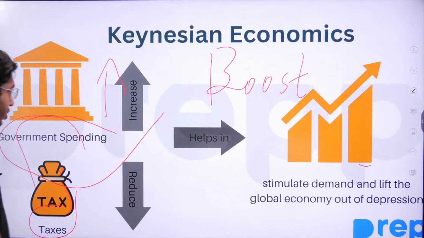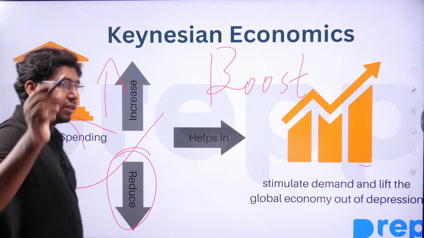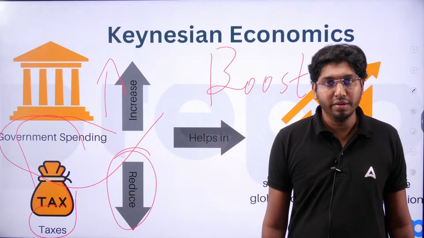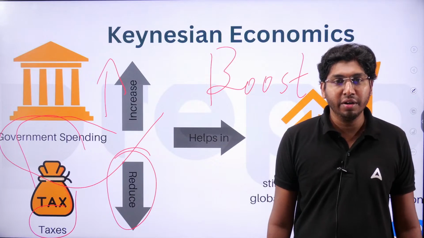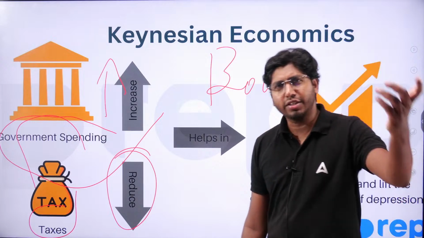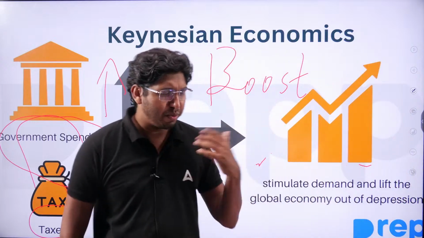For that, government needs to reduce the taxes. If taxes are reduced, the burden the people are facing will reduce. More tax, heavy tax means the people need to face the burden.